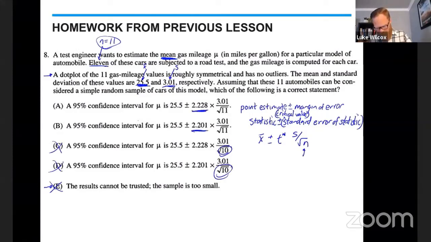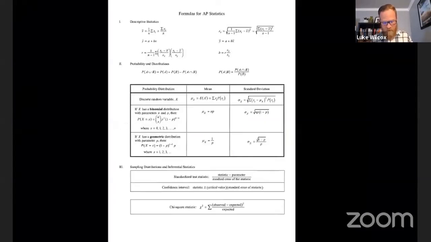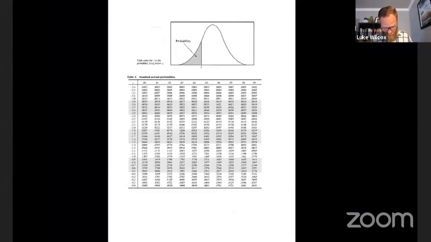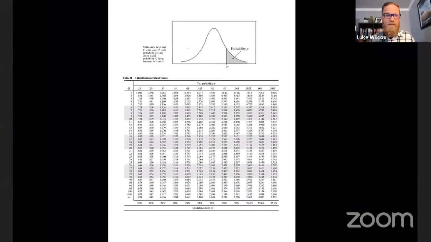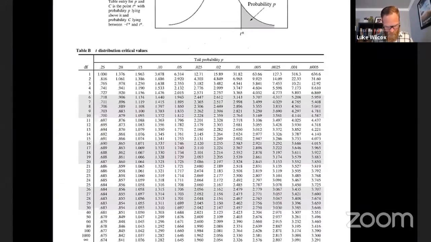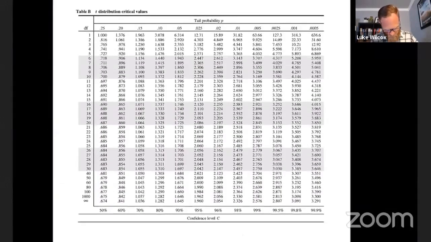And here's the deal with the critical value. In order to calculate the critical value, we have to know the degrees of freedom, which is given by n minus 1. So for us, the degrees of freedom for this problem is 10. Now we would take that and go over to our formula sheet here, which is the formula sheet that's given to you on the AP exam. And I'm going to go over until I find table B, which has my critical values, the T distribution critical values. And the way this table works is that you have to know your degrees of freedom. Well, we know our degrees of freedom is 10, and we know the confidence level that we want is 95%.